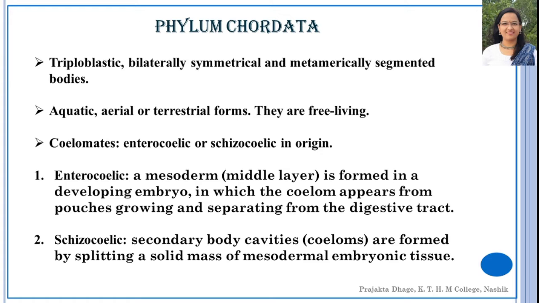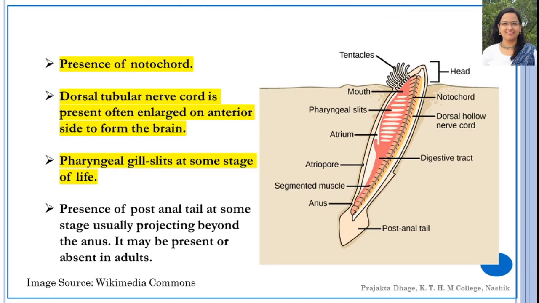Now these 3 star characters, or these 3 main characters, are present in the chordates, which is presence of notochord. We have already discussed about it. The second one is dorsal tubular nerve cord is present. It is often enlarged at the anterior side to form the brain. Now the next character is presence of pharyngeal gill slits at some stage of life.